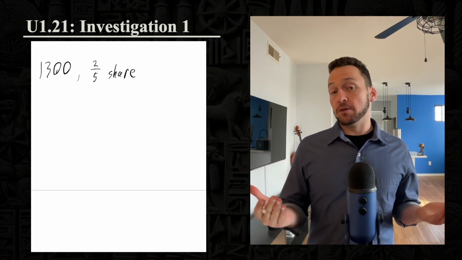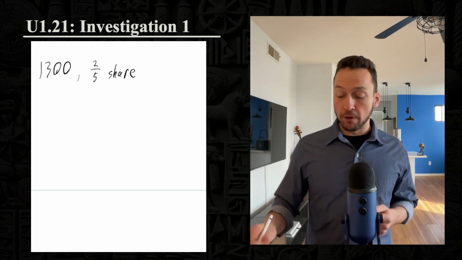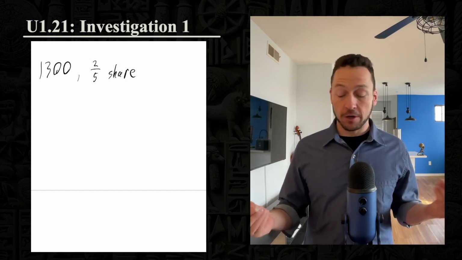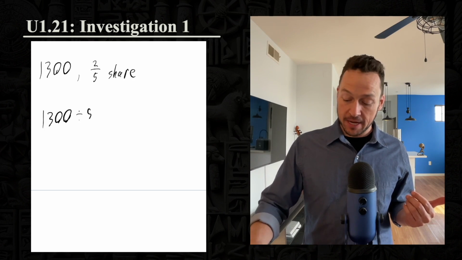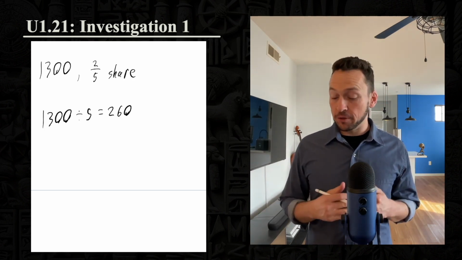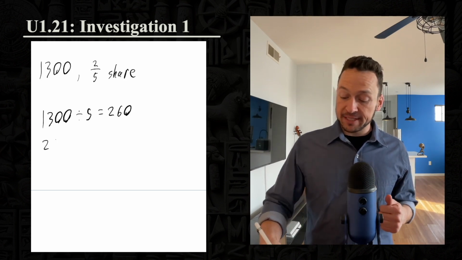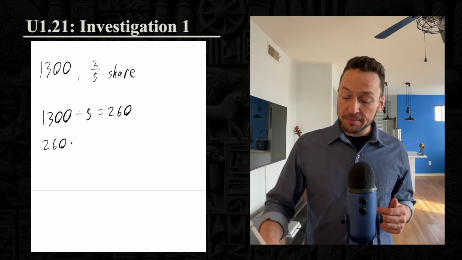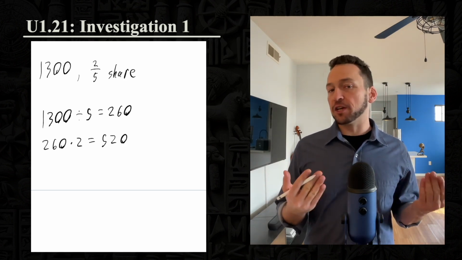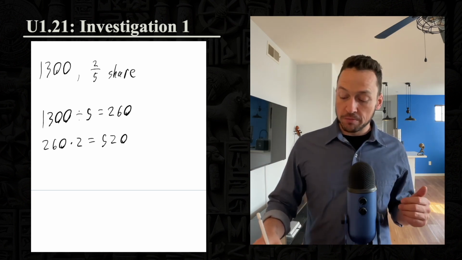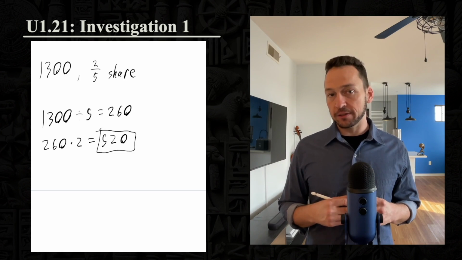So in general, the way this method works is you take the total, and if someone is entitled to a 2/5 share of that total, you first divide the total by the denominator, and then whatever that comes out to, in this case 260, is the quantity of one share. You then take that quantity, times it by the numerator, and the numerator is, of course, the number of those shares that the person is entitled to. Once you make that multiplication, that's the part of the total that that investor is entitled to.